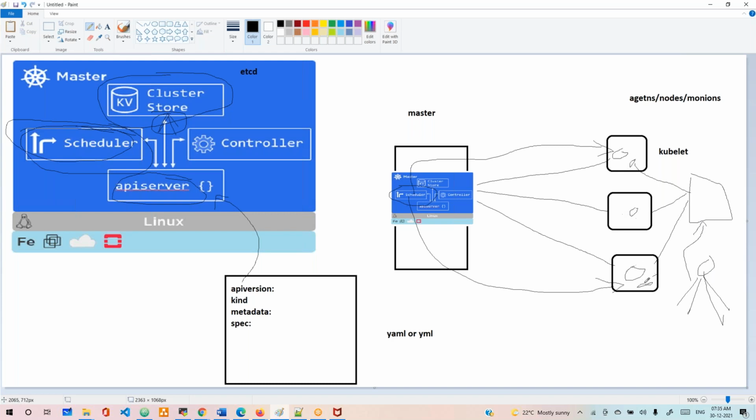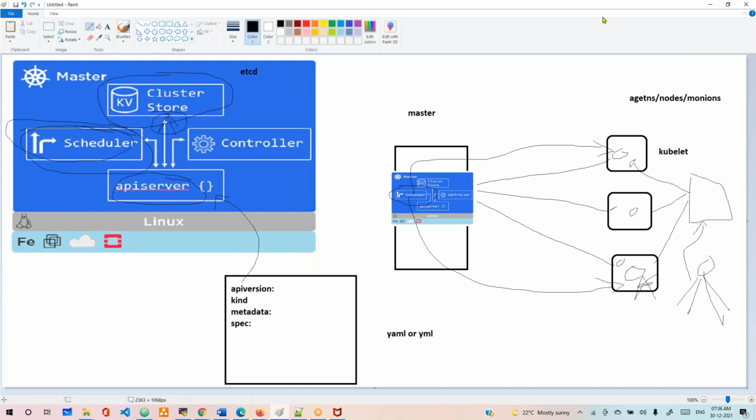We can get to know if anything goes down, because the controller manager will be looking every time. For example, this application has two containers: are the two running or not? Say only two are running and the third is not, what will it do? It will create one more container on a node that is free or available, and spin up another container.